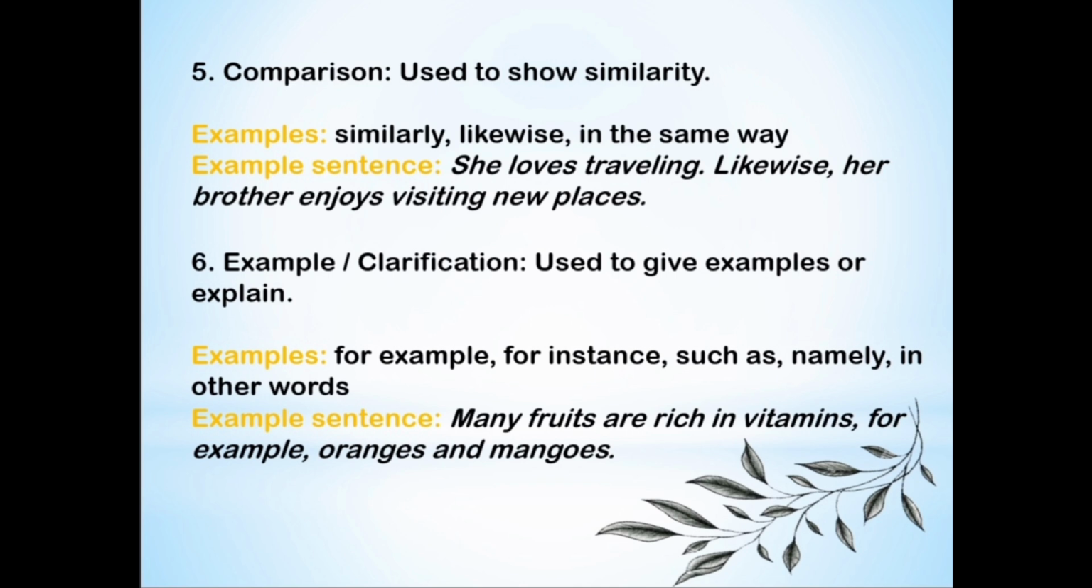Okay, we'll understand with example. Many fruits are rich in vitamins. For example, oranges and mangoes. The first sentence gives a general idea. Many fruits are rich in vitamins. This is a general idea. The second sentence gives specific examples of fruits. Those are oranges and mangoes. The connector for example introduces these examples to explain the idea better.